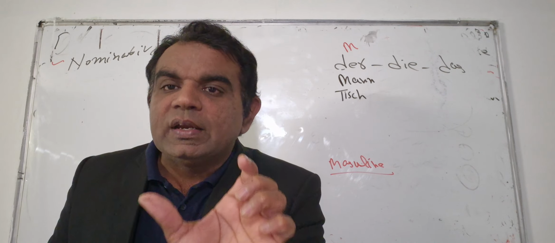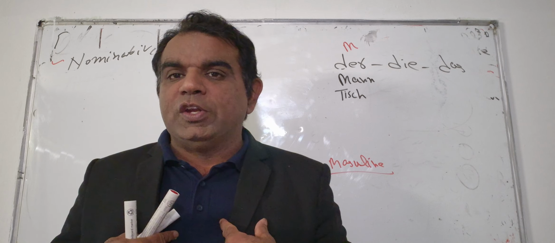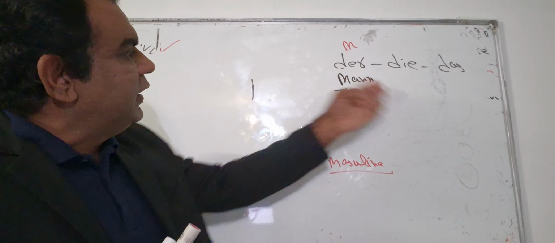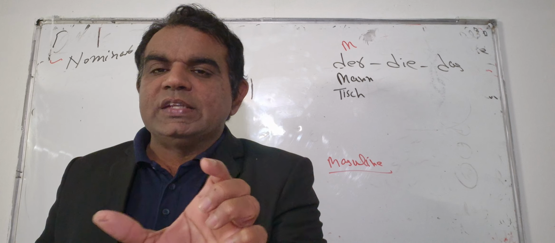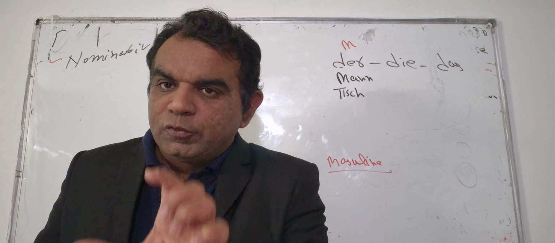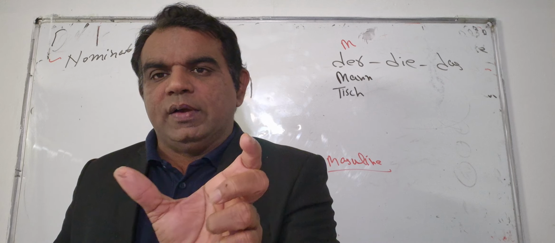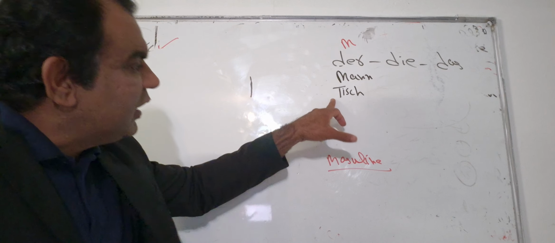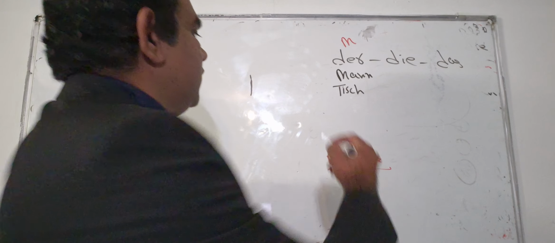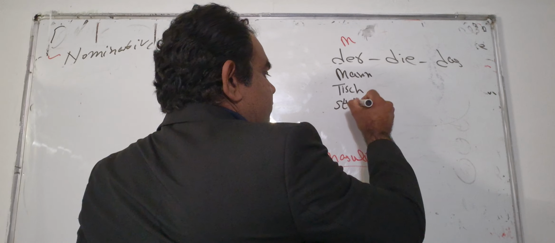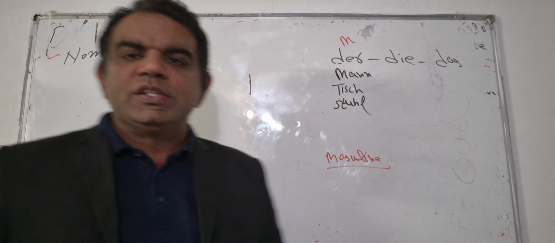So these articles are fixed. We don't have any choice to write der, die, or das, so we have to memorize these articles. We have to learn the nouns with their articles. Der Tisch, and for example, der Stuhl. Stuhl, you know, Stuhl is chair.